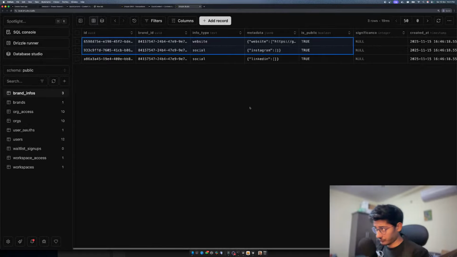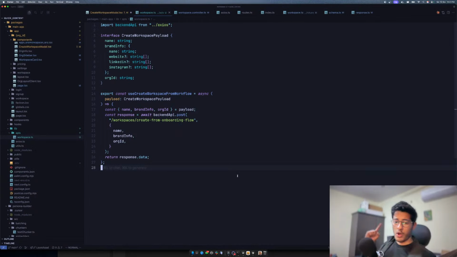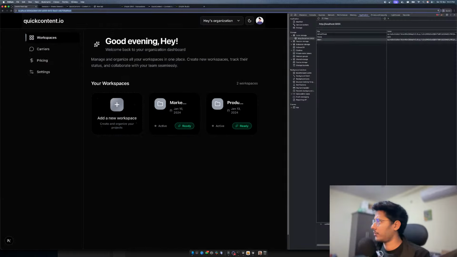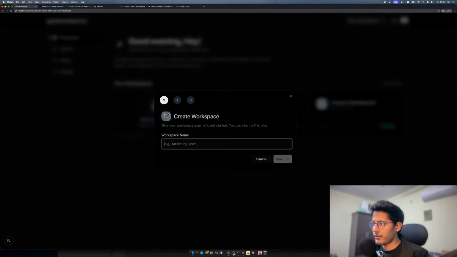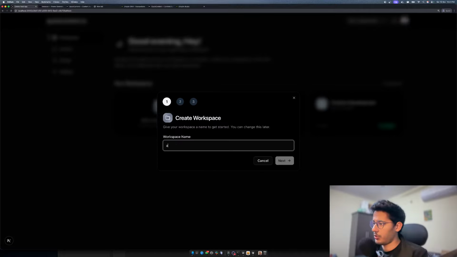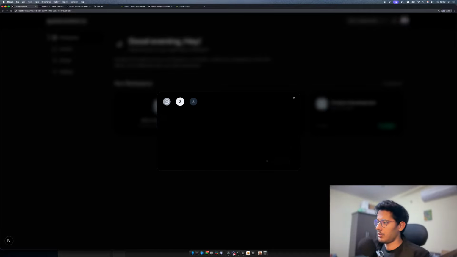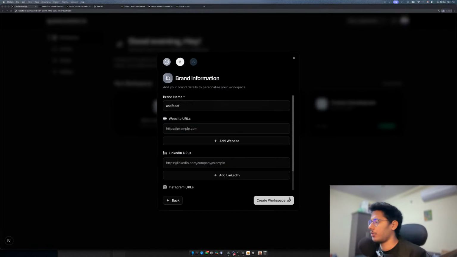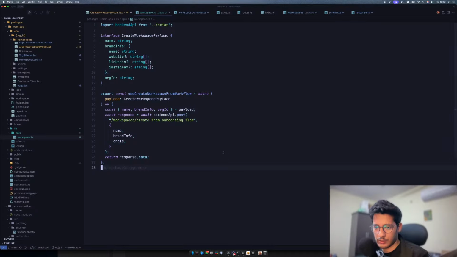Okay. Let's continue. We built one API. Now we have to integrate this. What we should be able to do is go over to create workflow and run through this. We give our workspace ID, click next, give all of this information, for example just the brand name, and create workspace. We should be able to create the workspace, right? That's the goal. Let's quickly try to integrate this. We have all this information over here.